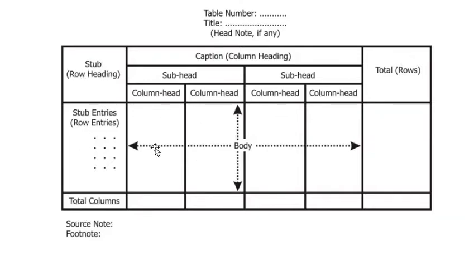This is called the body, where you write all the information. Then column head, subhead, column head, total, rows. So the total amount of this particular data you will write, and then the source note and a footnote. This is called a table, the format of the table. This table is used when you collect data from various sources and it has to be presented. So how does it have to be presented? This is the format of how you have to present.